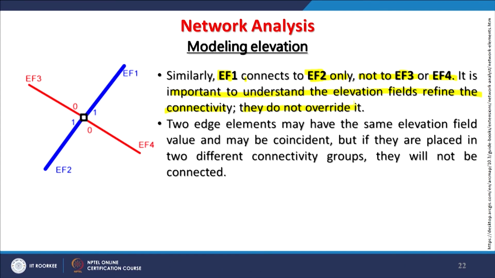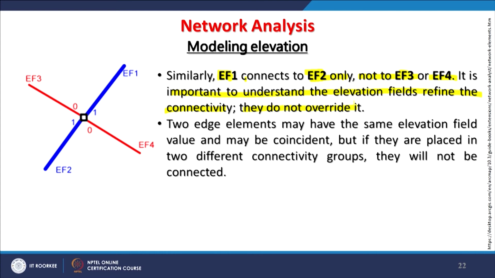And two edge elements may have the same elevation field values, meaning on the edges they may have the same. And I have also mentioned that different networks, except at a junction, if they are connected, may have different elevations, but a little away from junctions they may not have different elevation, they may have the same one.